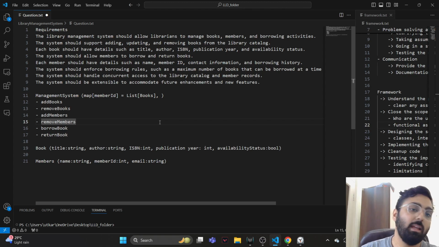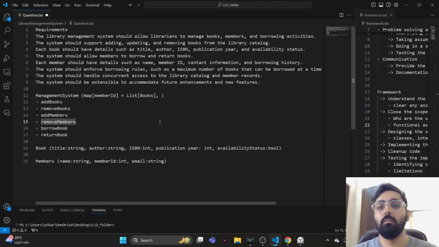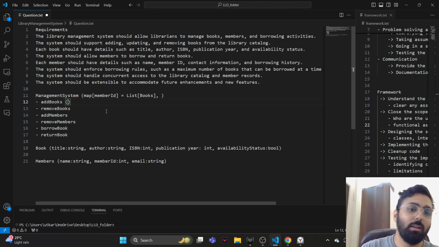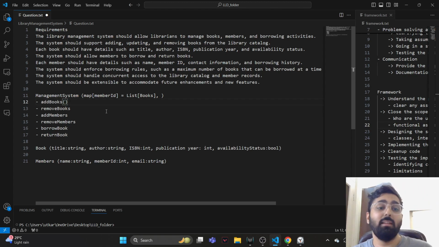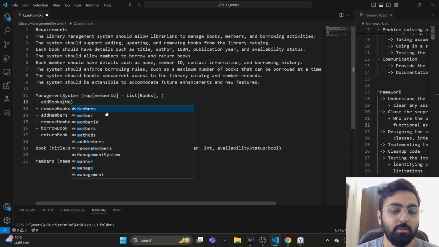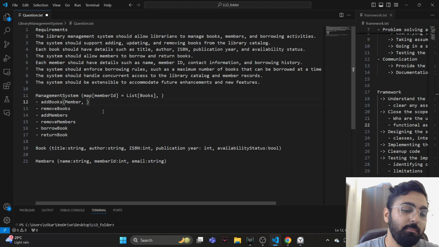Maybe we have some sort of search system where, when a member reaches the library, he finds the book he wants to take. He comes to the librarian and gives the librarian that book, and the librarian can just look at the ISBN number and enter it into the system. So I think it makes sense to do it like that. When we add books from the librarian's point of view, it needs to have a member instance, and this is just a singular member, so we need to have a member instance.